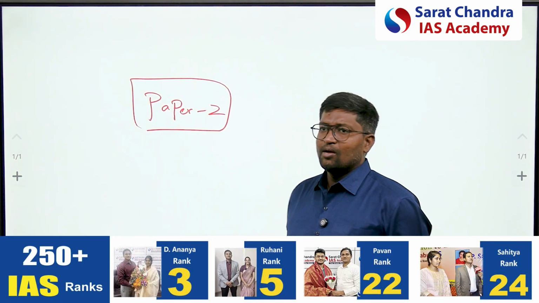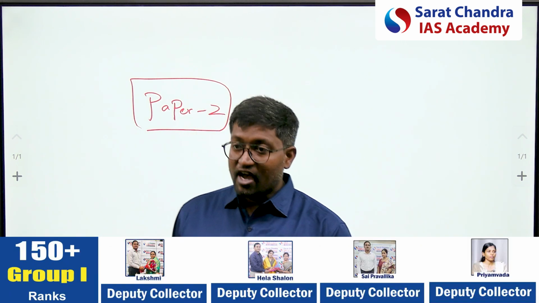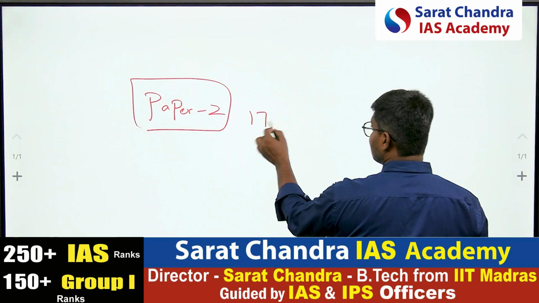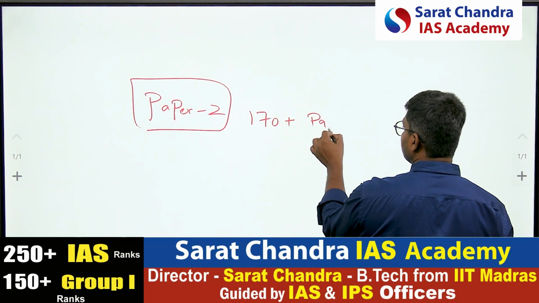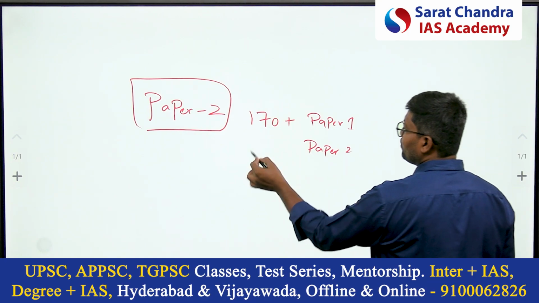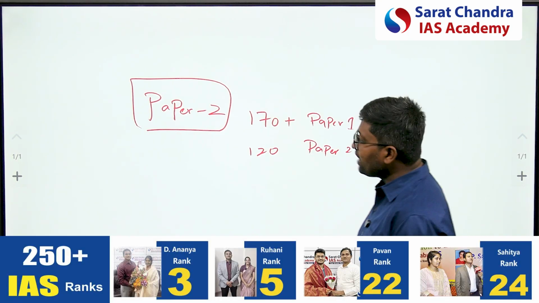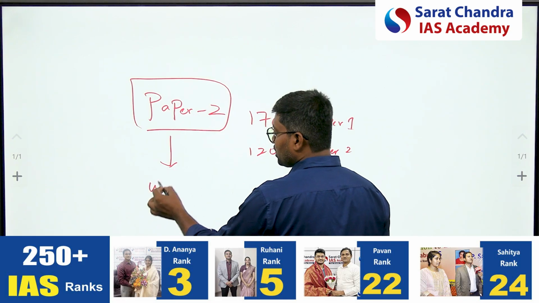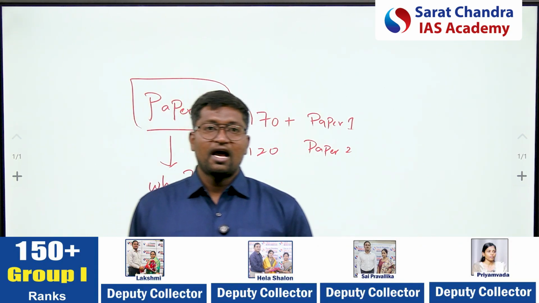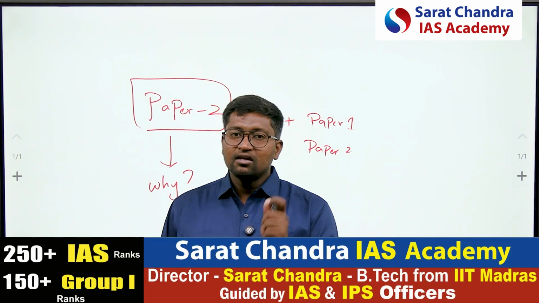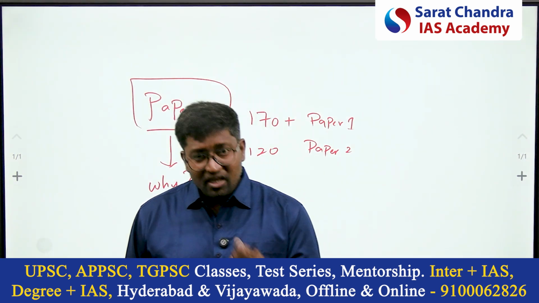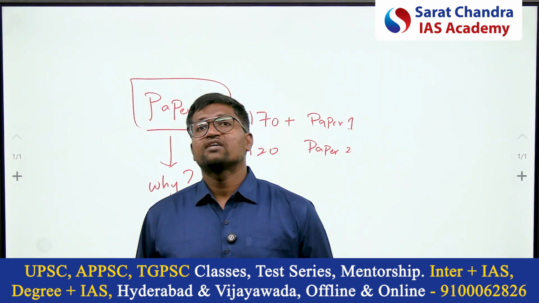If you analyze many toppers' marks, you would see some toppers are scoring around 170 plus marks in paper 1. But when it comes to paper 2, they are not able to score even 120 marks. So why are students not able to score good marks in paper 2? In this video, I am going to explain in detail what the reasons are, and what the means are to score good marks in sociology.